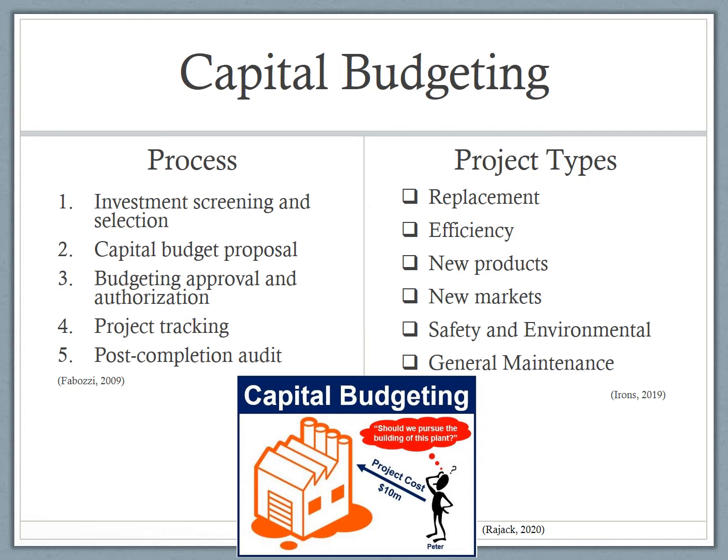To start off, let's briefly review capital budgeting. Capital budgeting is a general process that alters from company to company. The first two steps are investment screening and selection and capital budget proposal. These are the two steps we will primarily focus on in this training. Then comes budget approval, project tracking with reports for expenditures and revenues, and post-completion audit to verify outcomes of the project and evaluate the validity of assumptions made.